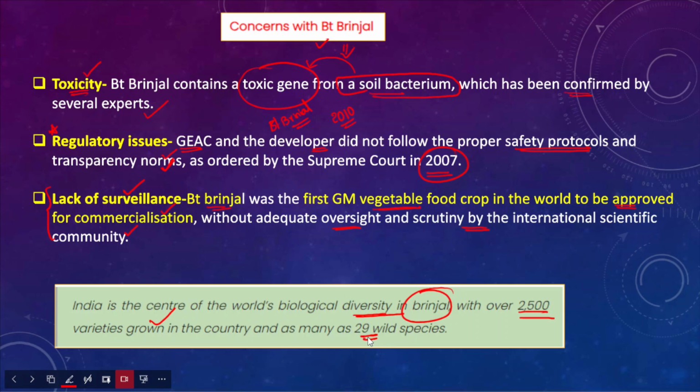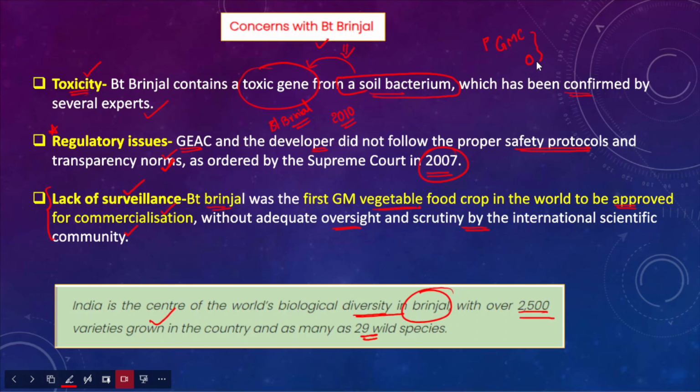So this is all about the BT crops that were introduced in India. What are the concerns associated with them? What are the benefits with BT brinjal? However, I can say that before introducing genetically modified crops or organisms, make sure that they do not have a negative impact on the environment and human health.